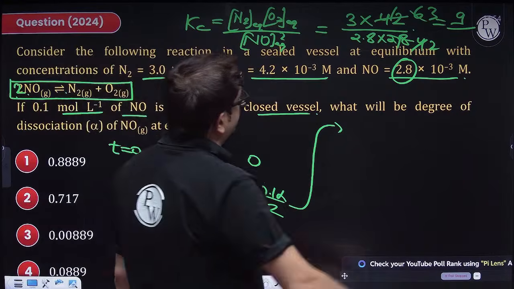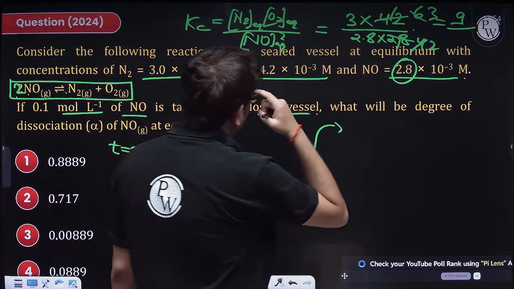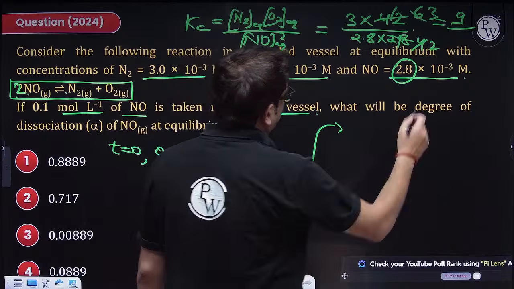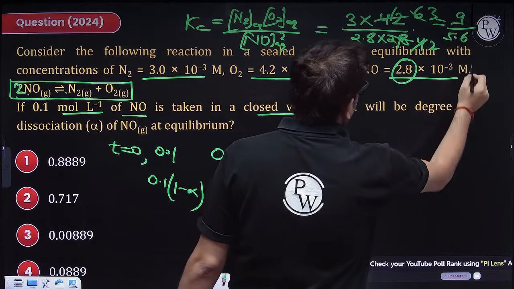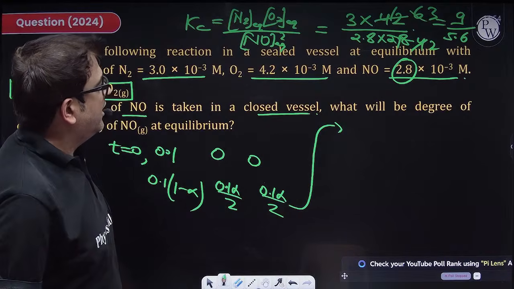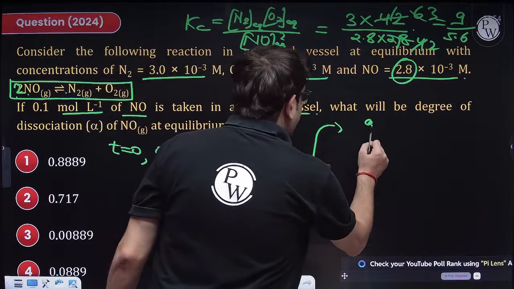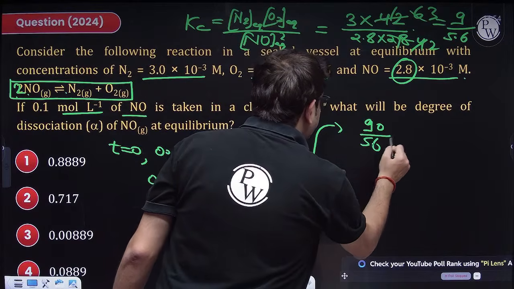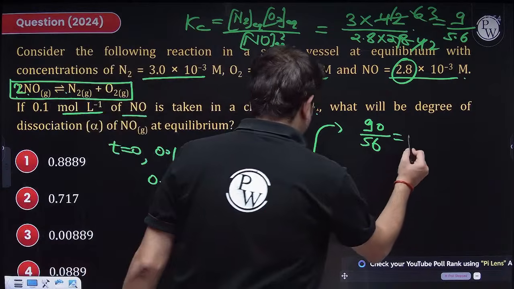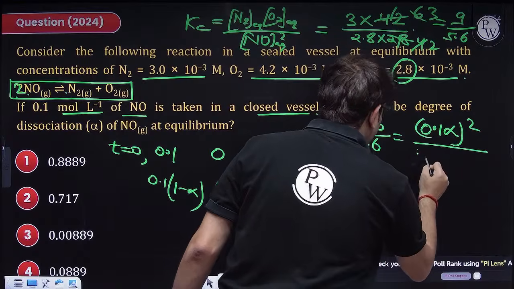So 3 is 9 and 28. So as in 30 is 3 is 6. So this is 5.6. So somewhere around 9 upon 5.6 you have. Okay. So K value is 90 upon 56. It is equal to what? So this into this. So 0.1 alpha squared upon 4.